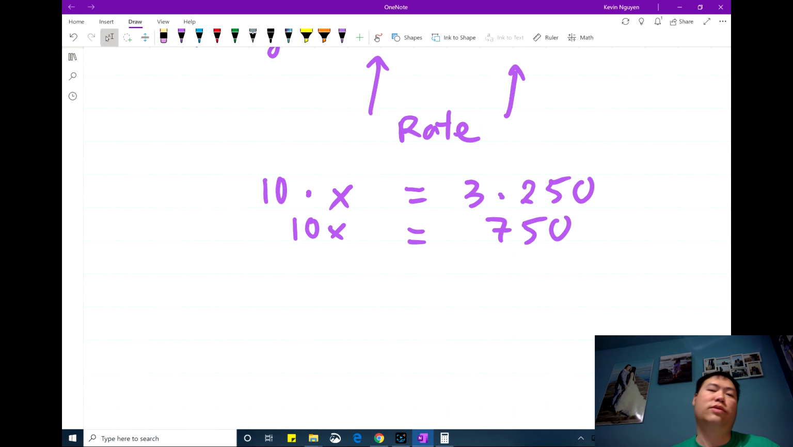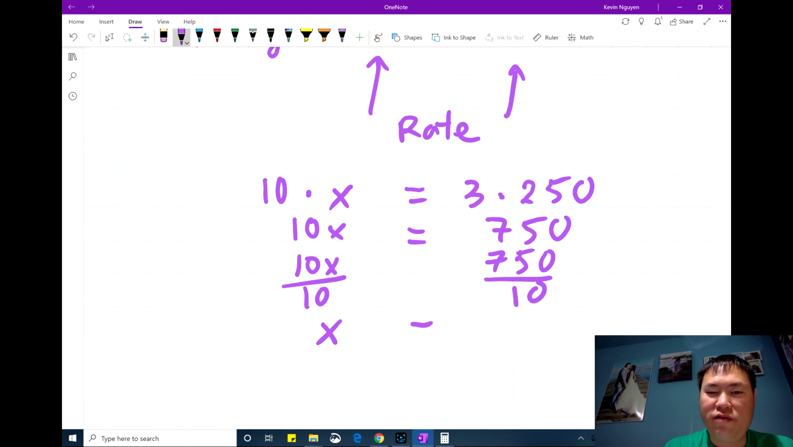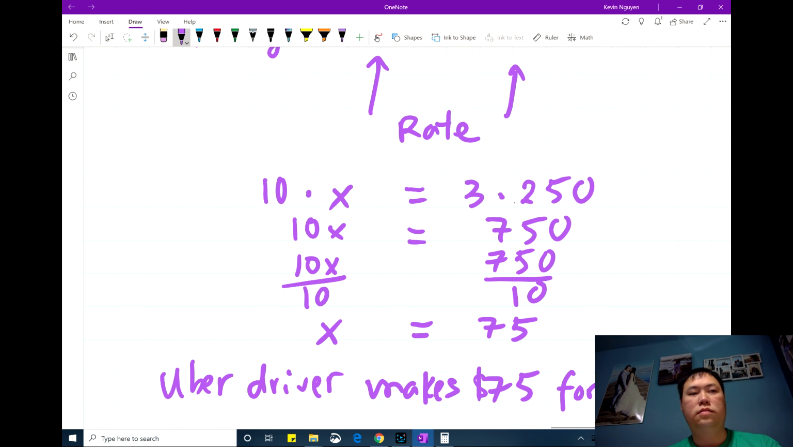In order to get x, we have to get rid of the 10. We're going to undo the multiplication by dividing by 10. And again, when we divide, we have to divide both sides by the same value. So 10 divided by 10 is 1, leaving us with 1x, or x. 750 divided by 10 will be 75. So the Uber driver makes $75 for 3 hours.